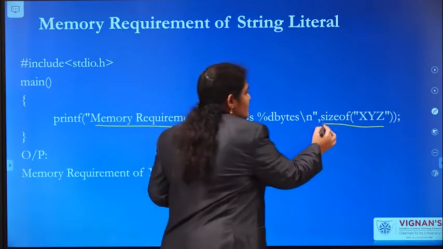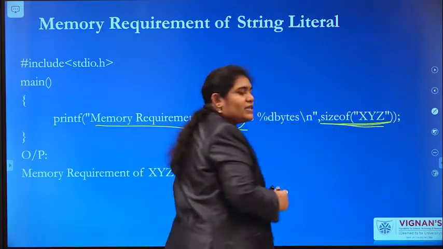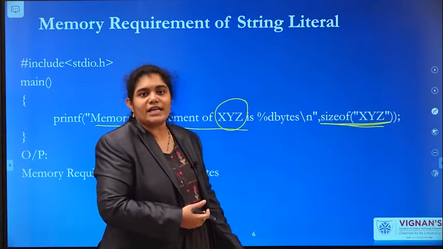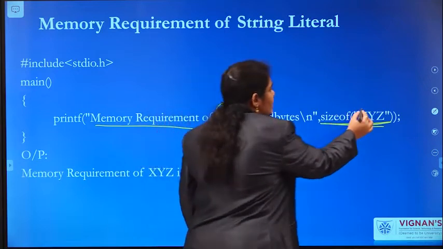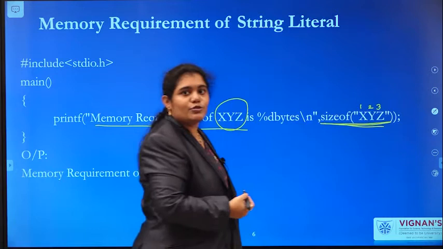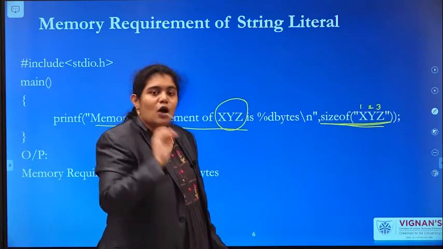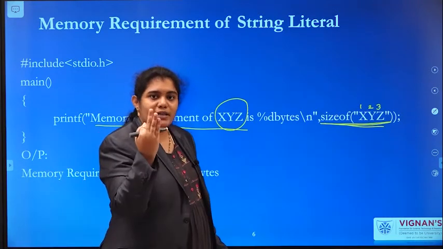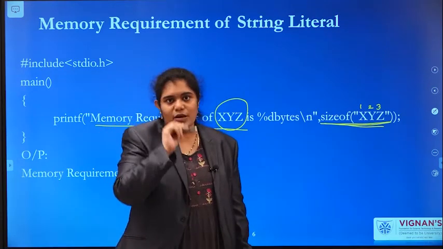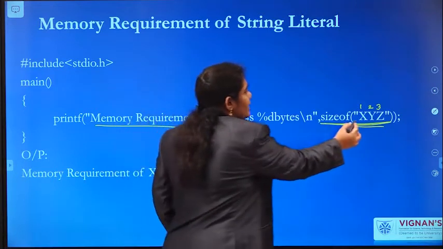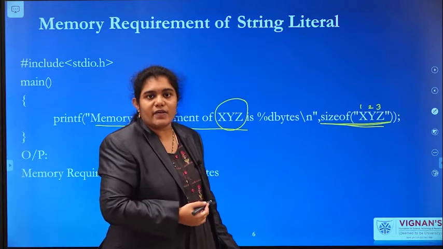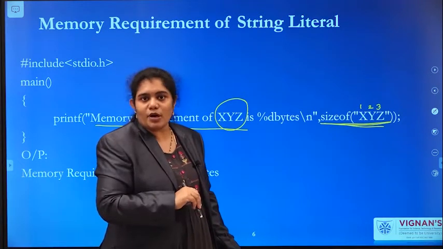So see here, sizeof XYZ. What is the value of sizeof XYZ? How many characters are you observing here? 1, 2 and 3. But how many bytes are required? Normally for a character, it is 1 byte. So here we have 3 characters, 1, 2, 3, so normally 3 bytes are required.